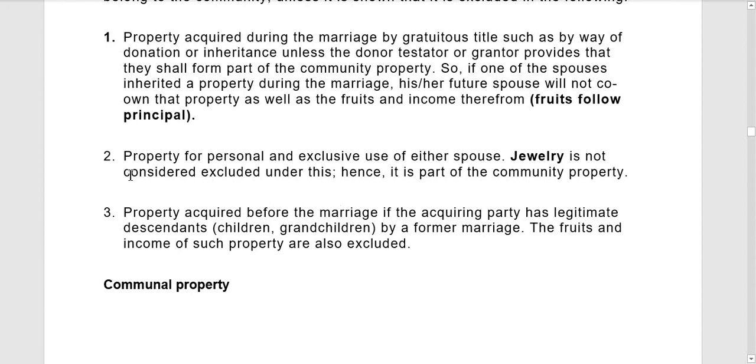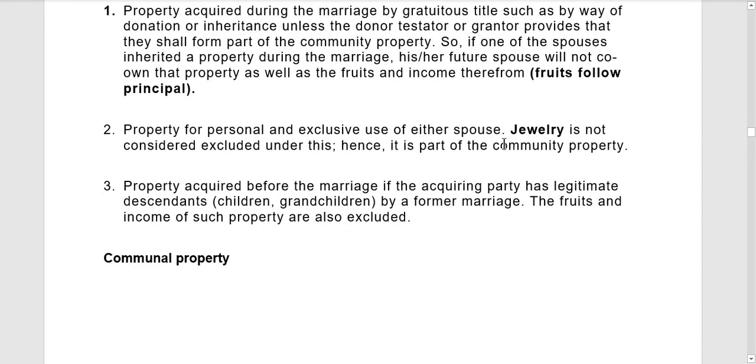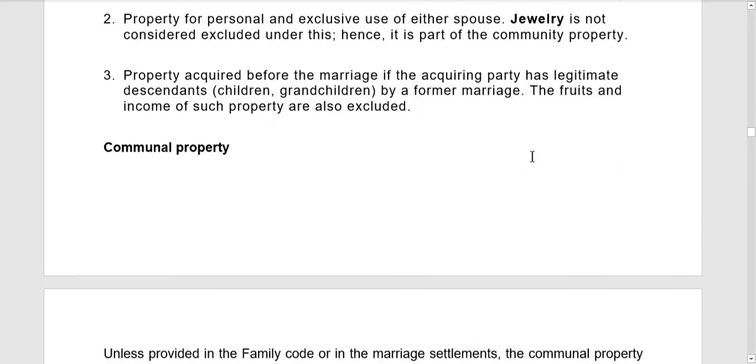It is not considered as excluded under this. Hence, it is part of the community property yan. Okay? So, si jewelry lang yung exclusion sa general rule na yung personal properties ng spouse is part ng exclusive property niya, except jewelry. Kasi again, jewelry will form part of the community property.